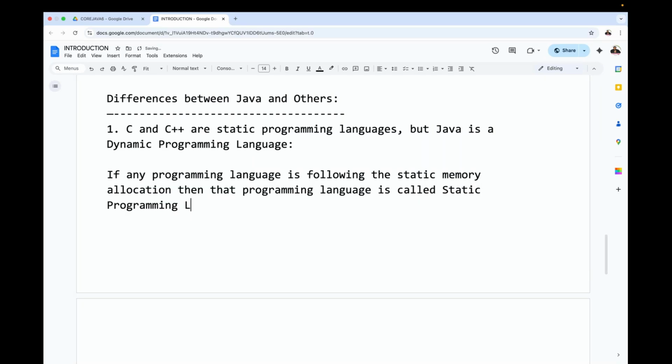Note this point down. Now observe carefully.